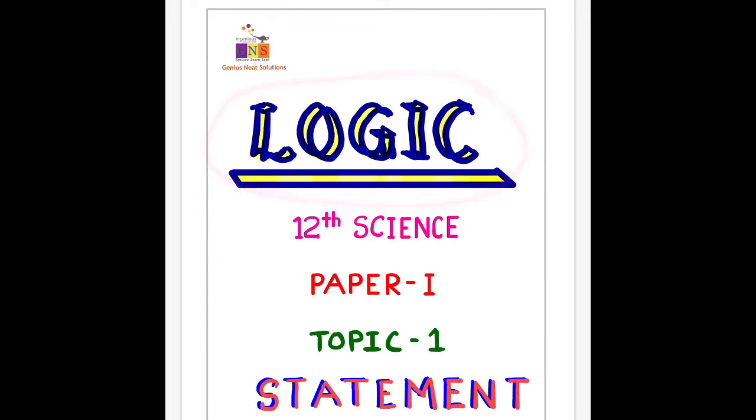Today we will discuss the topic logic. Logic is a science of accurate reasoning. It is used in switching circuits, and these switching circuits are used in computers, mobiles and electronic devices. But we don't know how logic works.